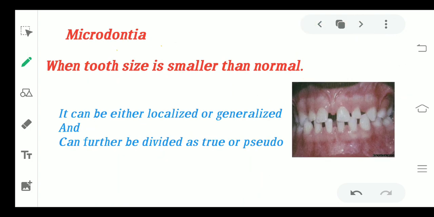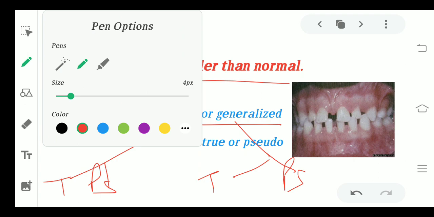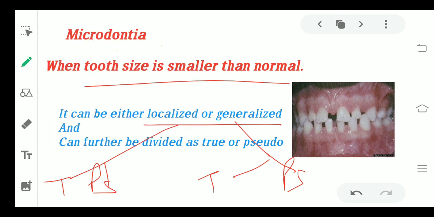Now we come to microdontia. It is when the tooth size is smaller than normal. It can again be localized or generalized. Localized can be of two types, true and pseudo, whereas generalized can also be of two types, true and pseudo. Now, what can be the reason for the localized true type? For true, the reason can be very important: peg lateralis. If I show you the spelling, peg lateralis, I hope you can see. So peg lateralis can be a reason for true microdontia in the localized type.